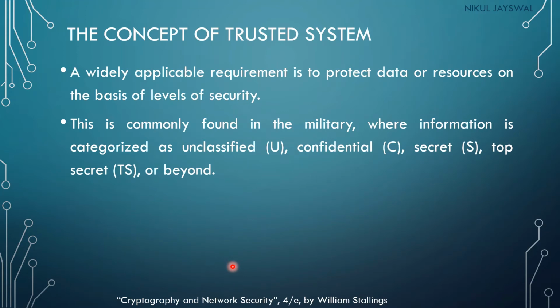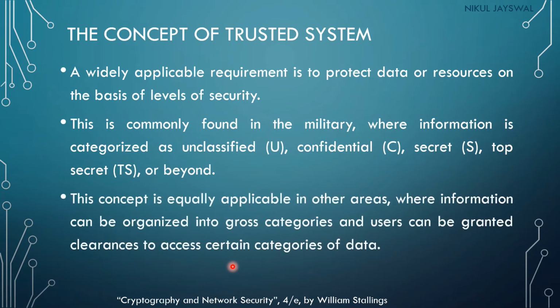Basically in every organization there will be information that can be categorized in particular parts like unclassified, confidential, secret and top secret information. And the security rules will be provided to that information based on the categories of the information.